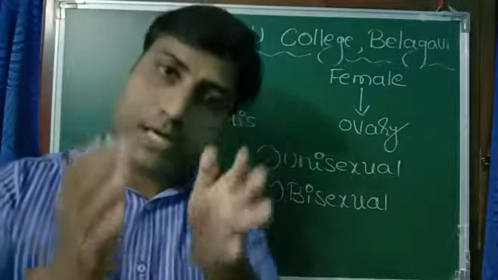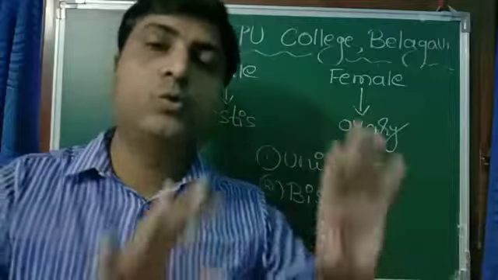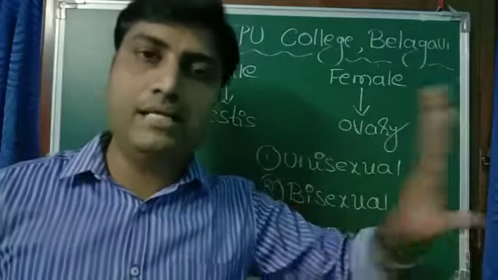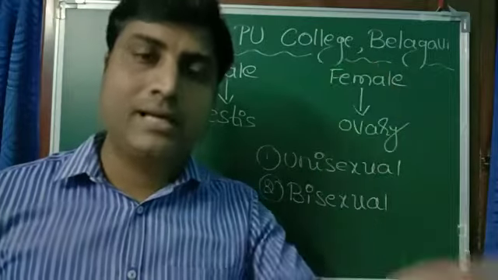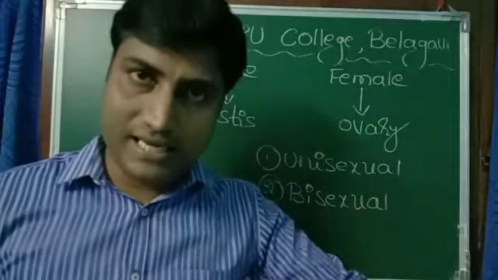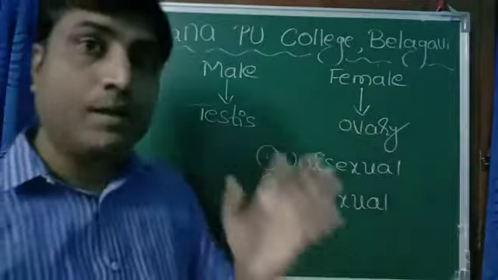Unisexual organisms are the organisms wherein male and female are separate. Two separate animals, male separate, female separate. Human being or horse, elephant, snakes, cockroach, fishes, they are unisexual.